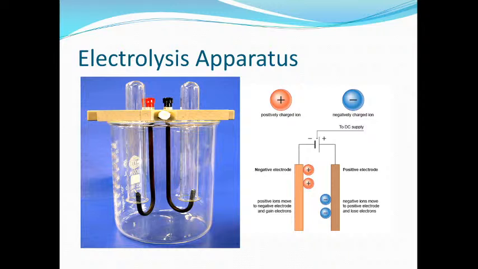Okay. So, the Pb2+ ion will be reduced to a neutral Pb atom by gaining electrons. Now, what kind of deposit can we see? A silverish grey deposit can be seen at the cathode, because lead metal is silverish greyish in color. So, what kind of deposition can we see on the cathode? We can see silvery grey deposition, because after reaching the cathode it will gain 2 electrons, and after gaining electrons it will become a neutral atom. So, we can see the deposition of lead metal over the cathode.